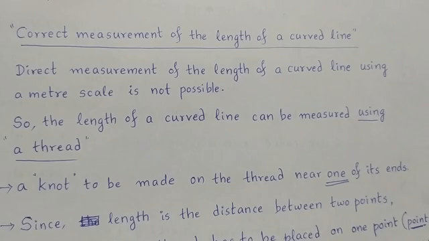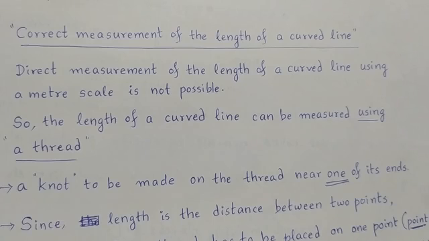First, what you have to do is take the thread and make a knot at one end of the thread. Why does this knot have to be made? This knot has to be placed at the beginning point. For example, a curved line is taken where you are marking point A at the beginning point and point B at the end point, like that.